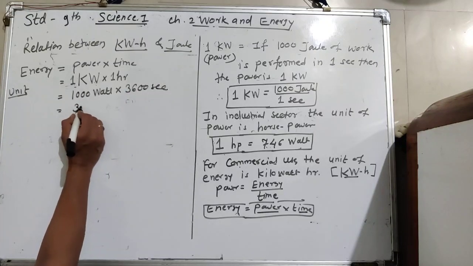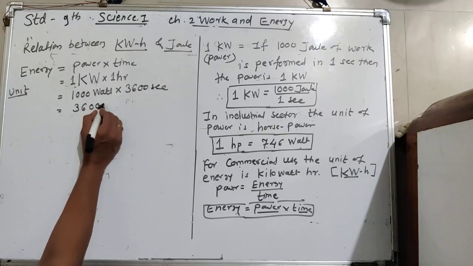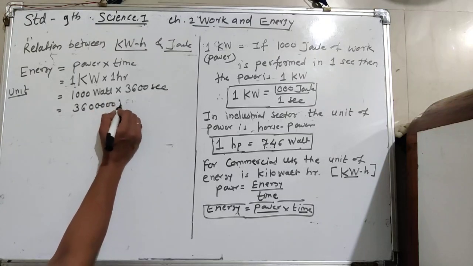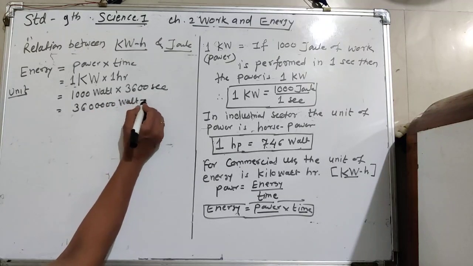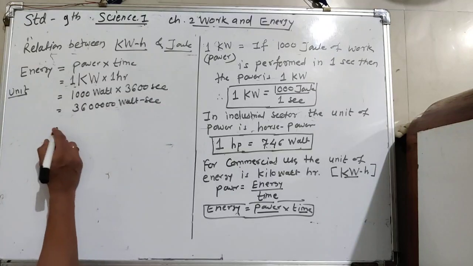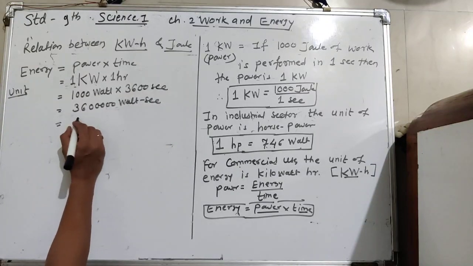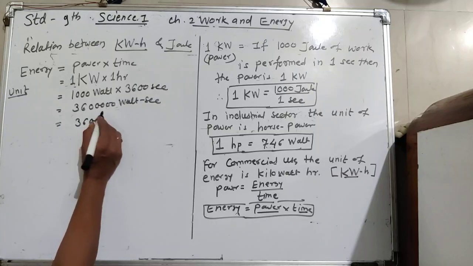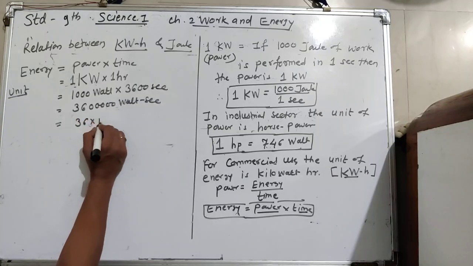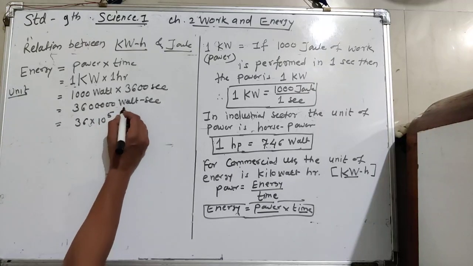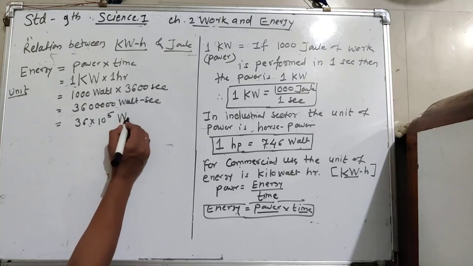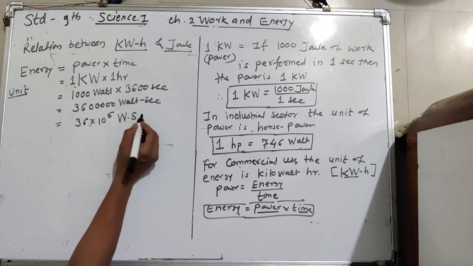It becomes 3,600,000 watt second. Again write in the form of power: 36 into 10 raised to power 5, five zeros are there. Watt in short form W, and the second.